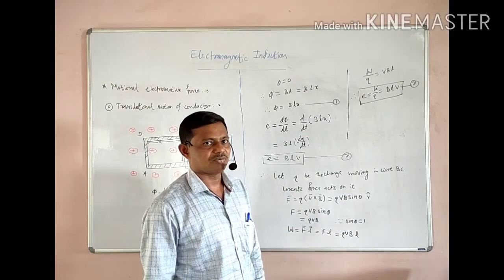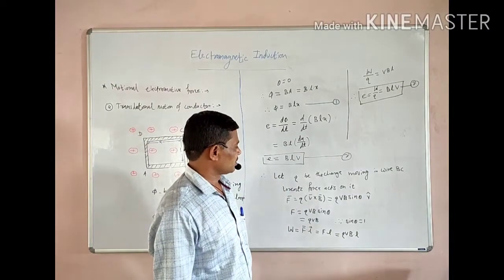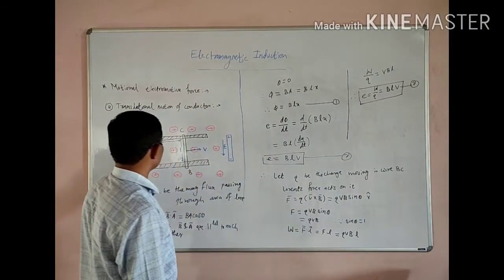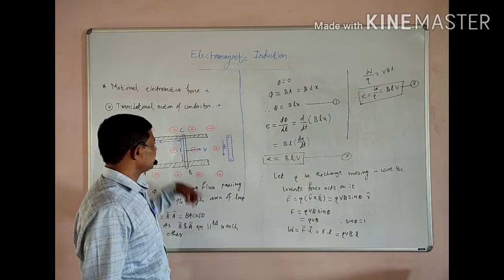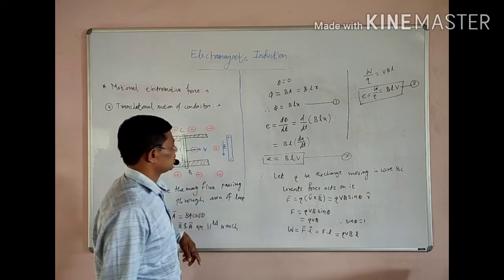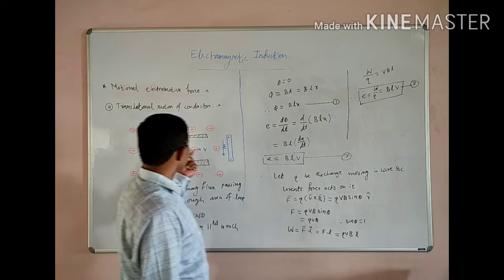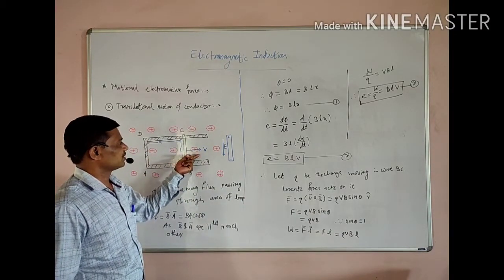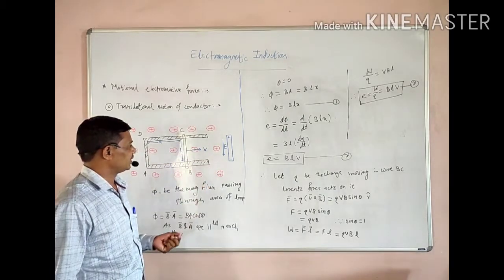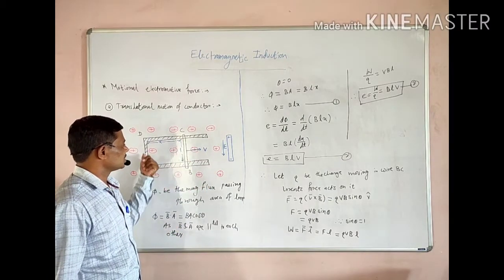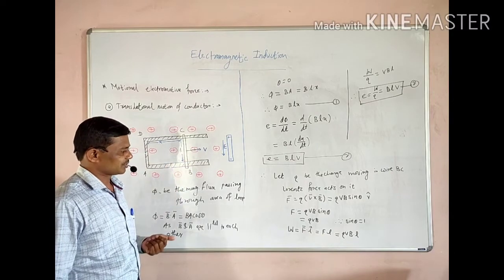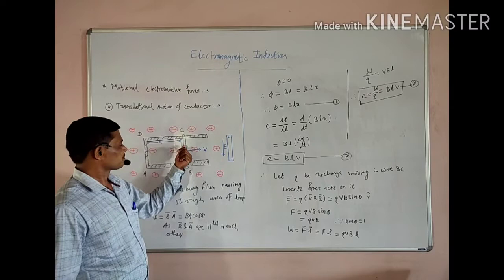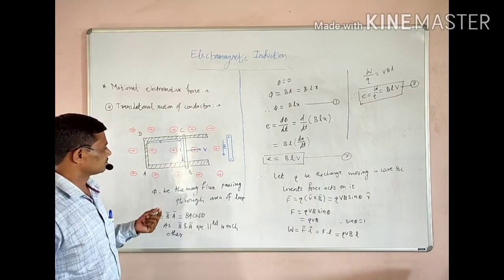So in general, we can prove that the EMF induced in a rectangular coil is independent of its shape, because for any part of a fixed circuit which is movable inside a uniform magnetic field, the EMF is induced inside the closed circuit. That means it is independent of the shape of the circuit.